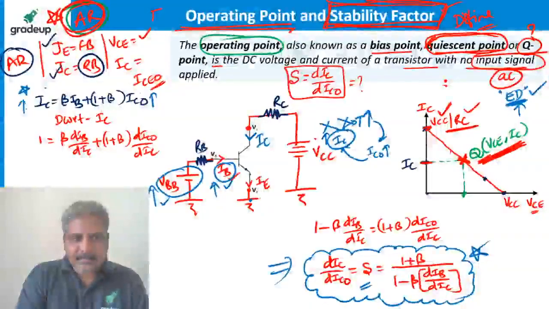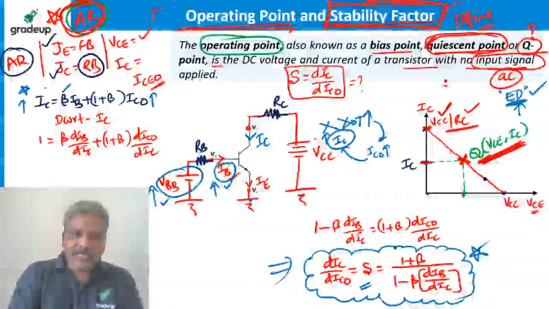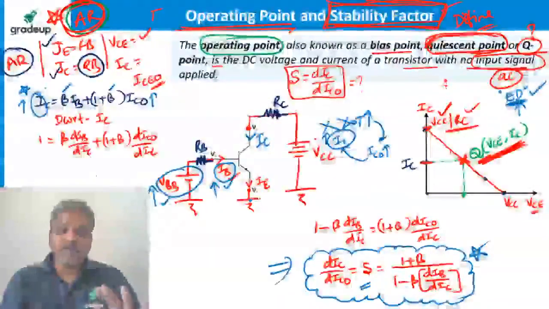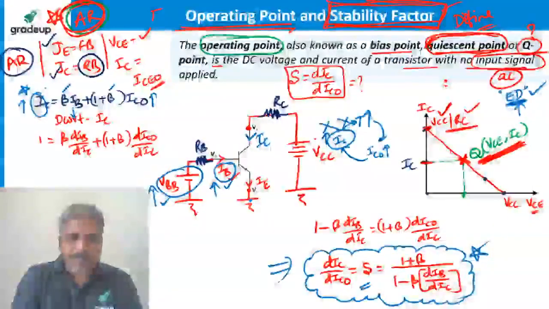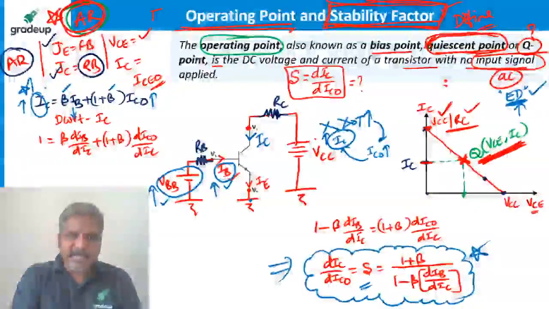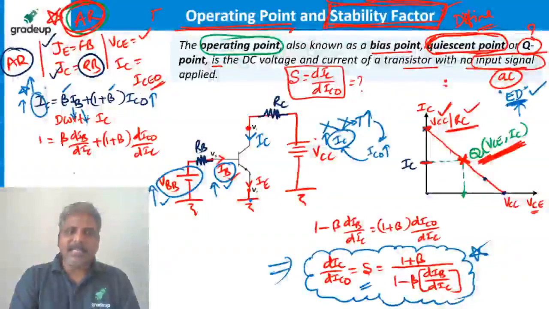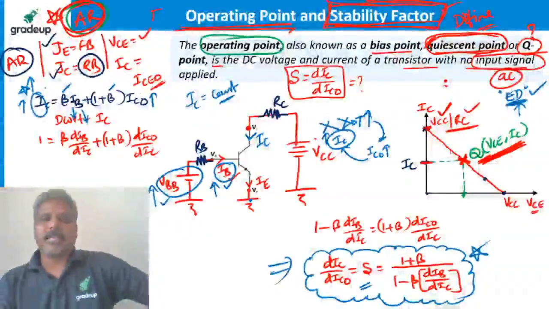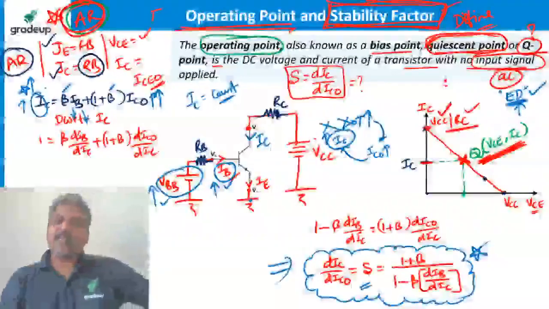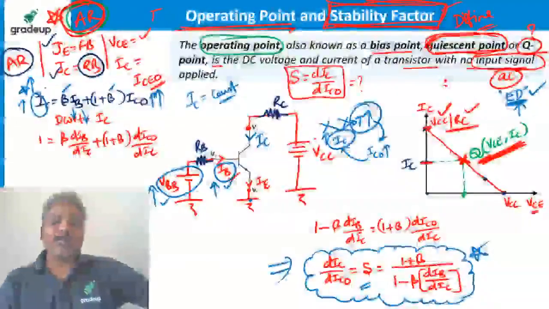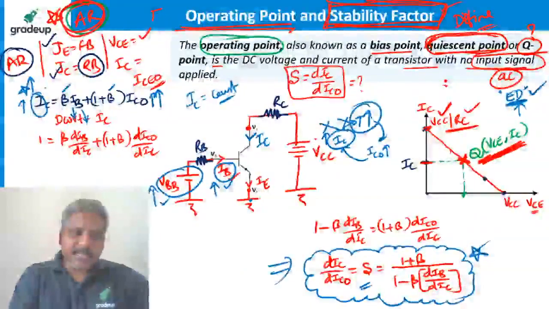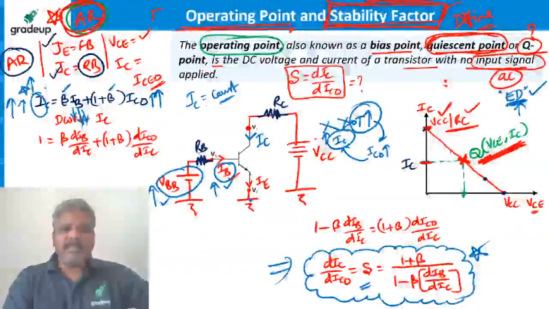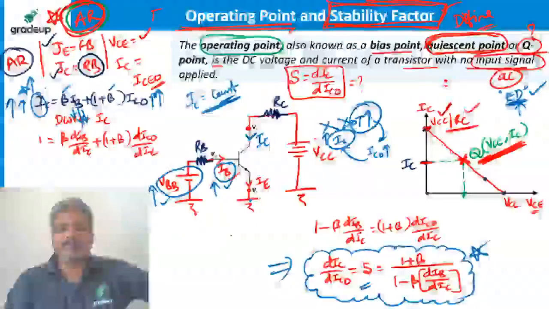Then IC increases. I told you already beta is constant. The only way now to have IC constant is to decrease this IB. How much this IC is increasing, that much IB if it is decreasing, we say that IC is constant, stable. Do you agree? This increment in leakage current is not in our hands. That is temperature, which we cannot control. But because of that, if IC increases, if we can decrease the IB proportionally, then we can say IC is constant. Agree or not?